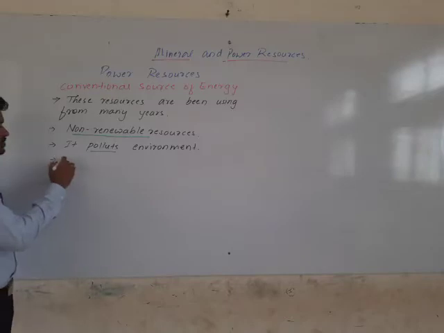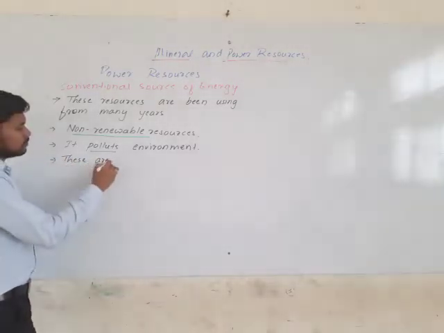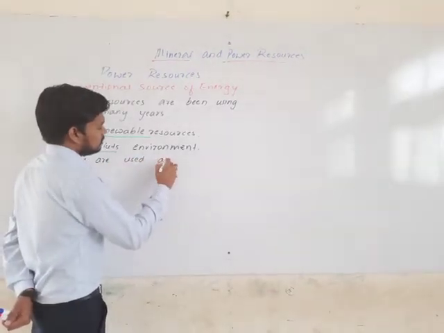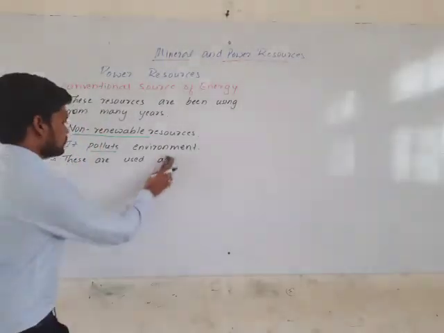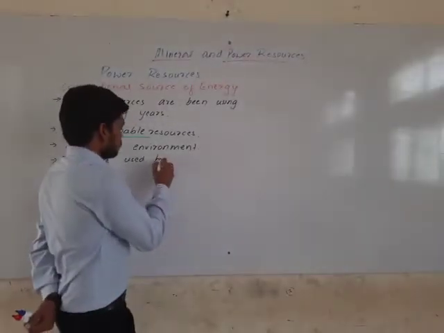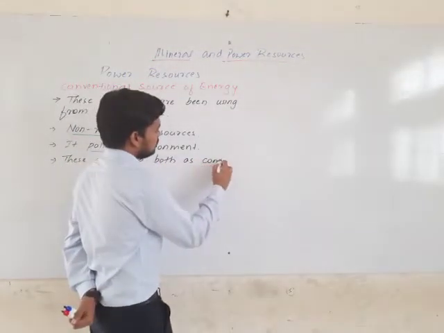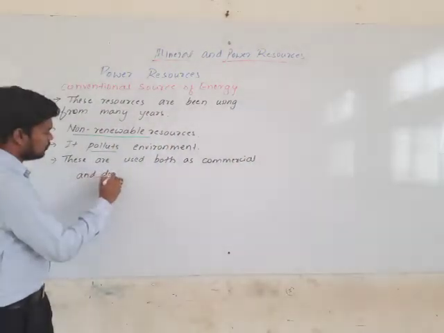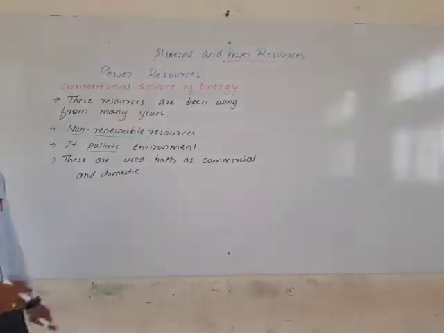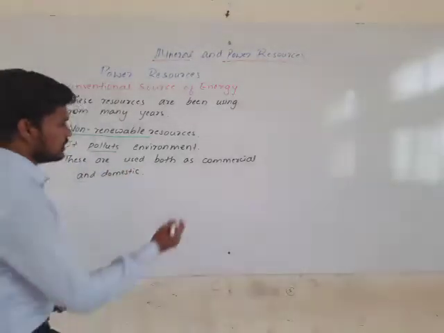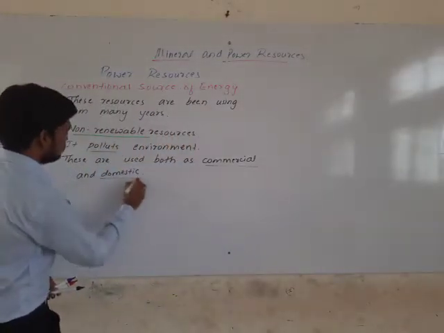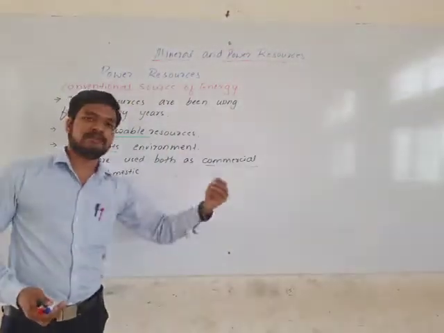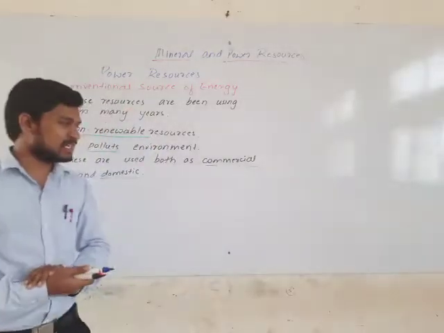And these are the basic uses. They are used both commercially and domestically. Commercially, for getting money, like in trade activity, in exchanging goods. We use conventional sources of energy like petroleum and diesel, and the price of petroleum and diesel increases.